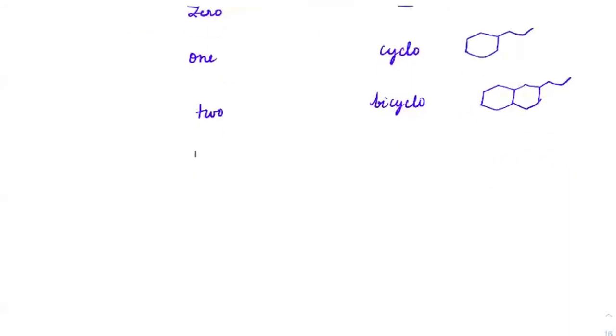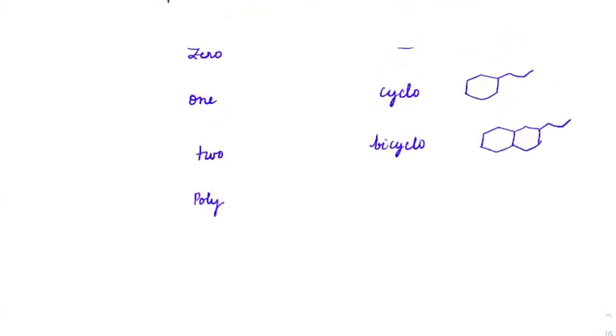In case you have polycyclo, that means more closed chains, then that will be polycyclo. Well, for our syllabus, we should not be worried about polycyclo. Rarely we will see bicyclo, otherwise everything is about straight chains and cyclic groups.